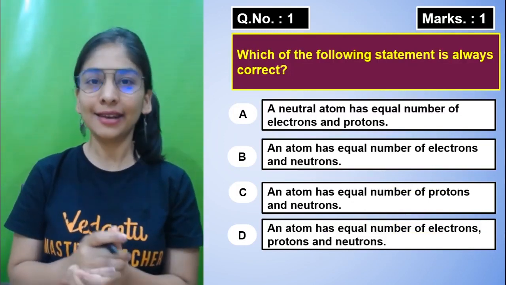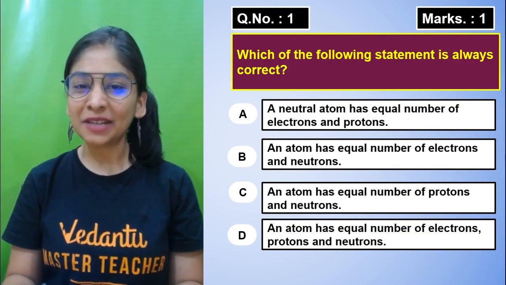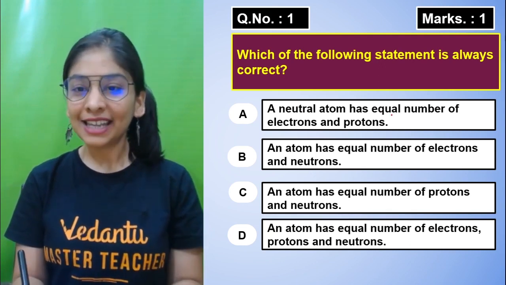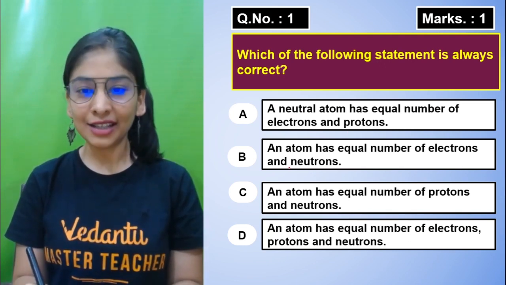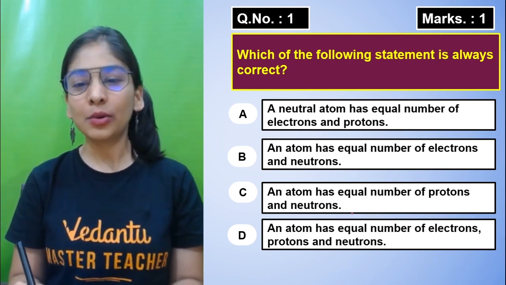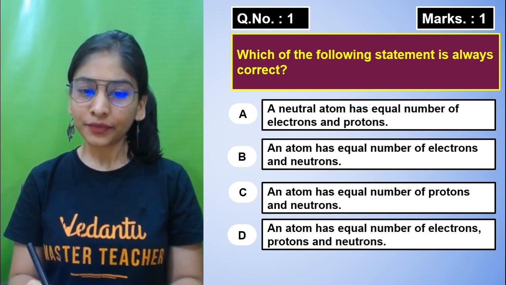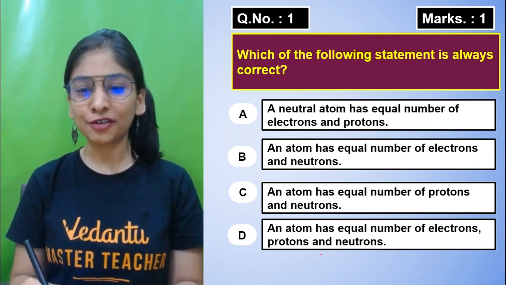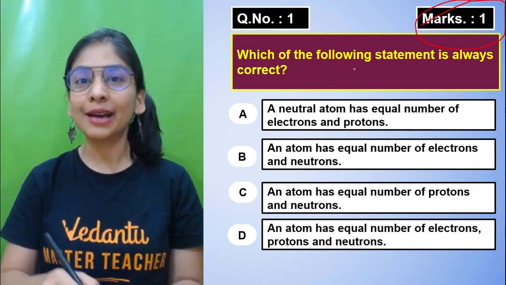Okay, so we'll do all the topics that I told you, and let's start with question number 1. Better late than never. Which of the following statements is always correct? A: A neutral atom has an equal number of electrons and protons. B: An atom has an equal number of electrons and neutrons. C: An atom has an equal number of protons and neutrons. D: An atom has an equal number of electrons, protons and neutrons. This question can come for 1 mark.